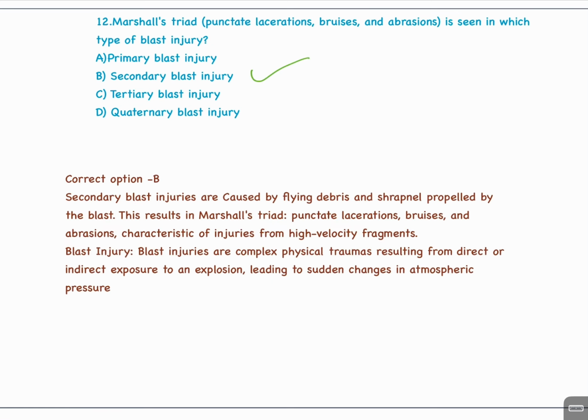Secondary blast injury. Secondary blast injuries are caused by flying debris and shrapnel propelled by the blast. This results in Marshall's triad, punctate laceration, bruises, and abrasions. Characteristics of injuries from high-velocity fragments. Blast injuries are common physical traumas resulting from direct or indirect exposure to an explosion, leading to sudden changes in atmospheric pressure.